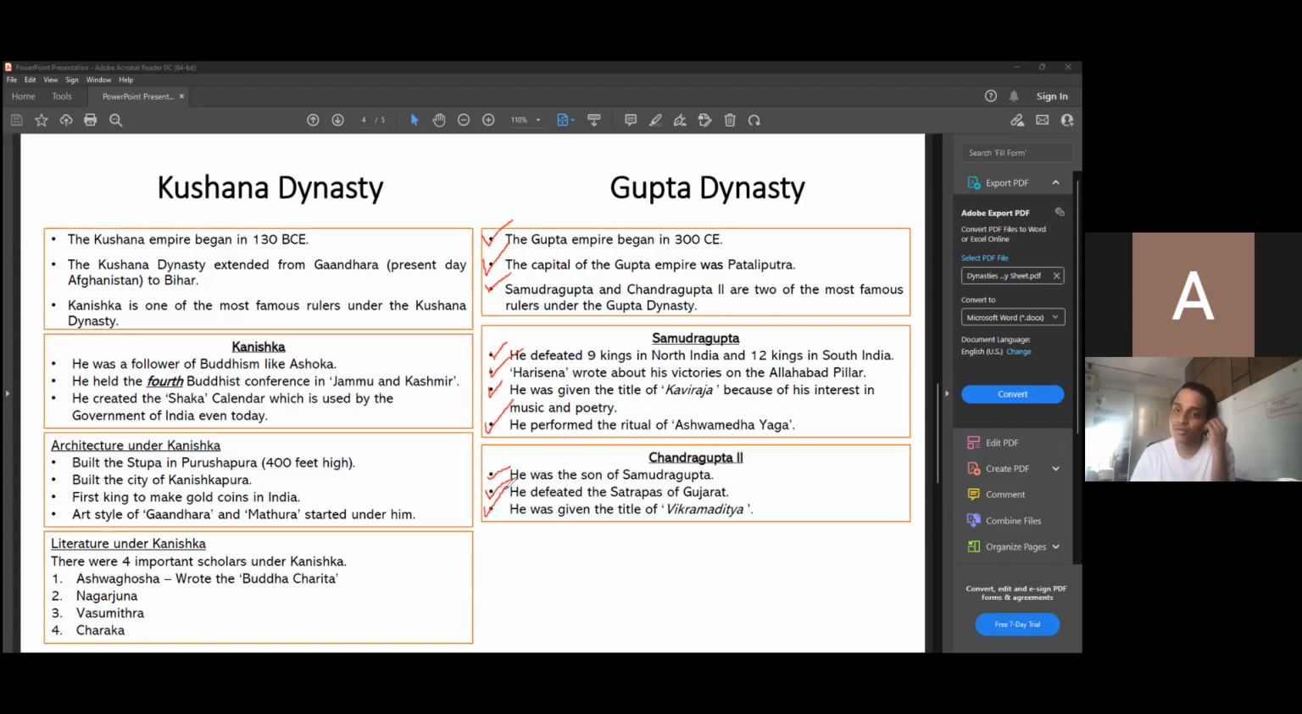Okay, he was given the title of Vikram Aditya. Now, this title of Vikram Aditya is normally given to people who are very, very good in war. So that was the title given to Chandragupta the second.